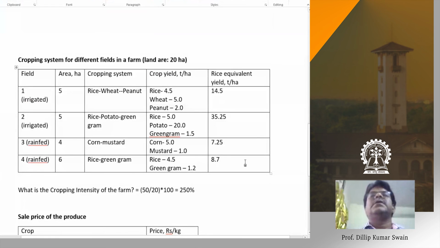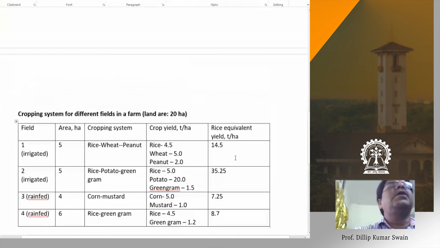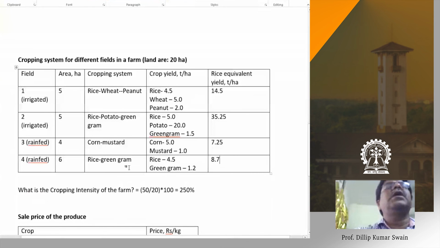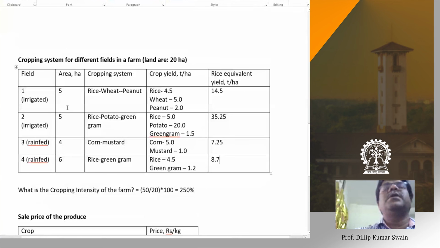So this is how we do the assessment of the yield for different intercropping as well as sequential cropping. In a particular farm, we go for farm planning, the type of crop we should choose, and how to calculate the cropping intensity of that farm, and to make assessment of yield advantage of the different cropping systems. But please keep in mind that we are going on yield basis, but it is also very important to go for the income basis, not only the assessment of the yield, as well as the income generation, net profit for different cropping systems.